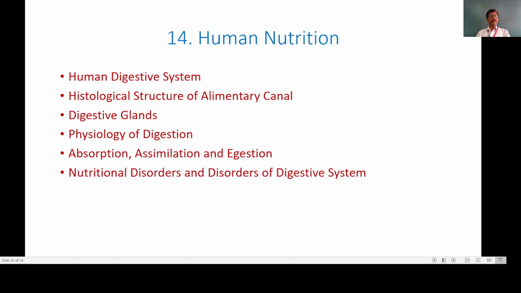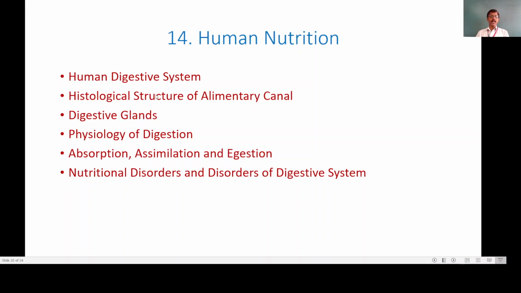Now moving towards the next topic, which is human nutrition. Now when we consider our syllabus, this is also a very important topic, human nutrition. And in this topic we will see the human digestive system, then histological structure of alimentary canal. Now the human digestive system consists of various organs, and those organs form the digestive system. We will study the histological structure of alimentary canal, then various digestive glands.